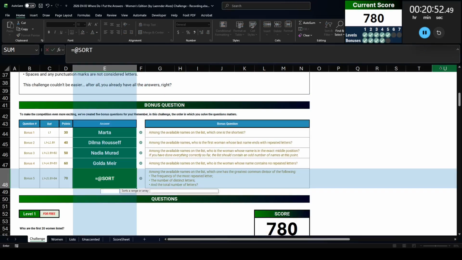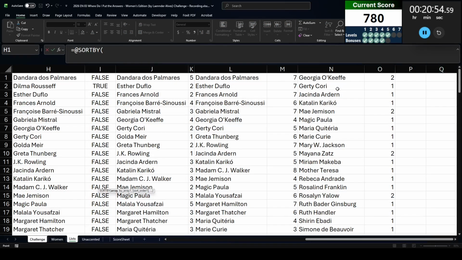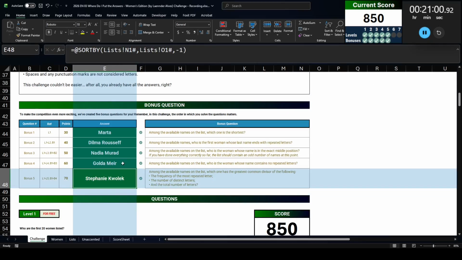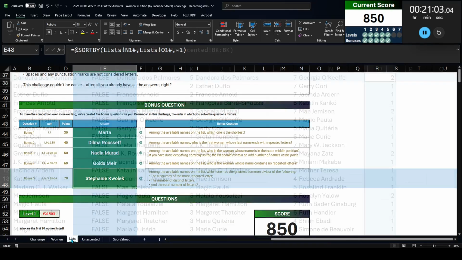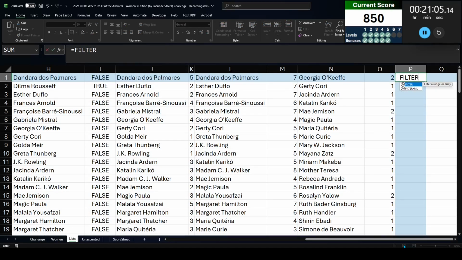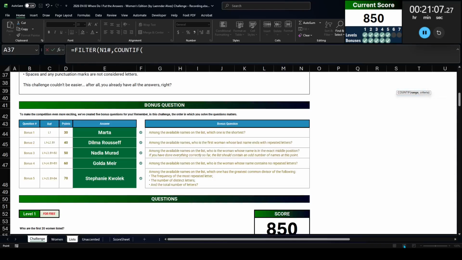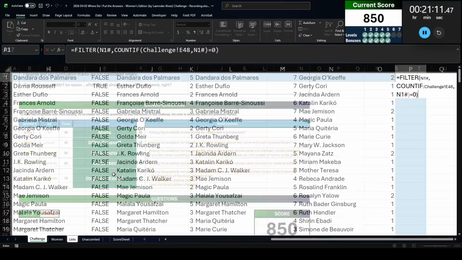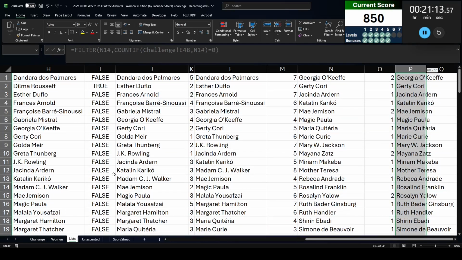So we are going to add sort by this list with this list, which is the greatest common denominator. So we're going to do it in negative order, so it's going to go largest to smallest, and that's going to be Stephanie Kwolek. All right, let's take her name out of the list. So filter this, or count if this name in that list, so that's N1 hash equals 0. So now we should have 40 names remaining.